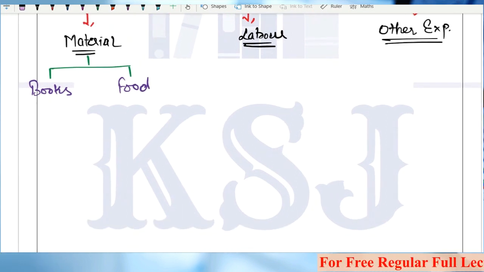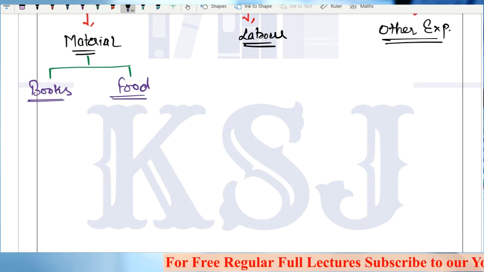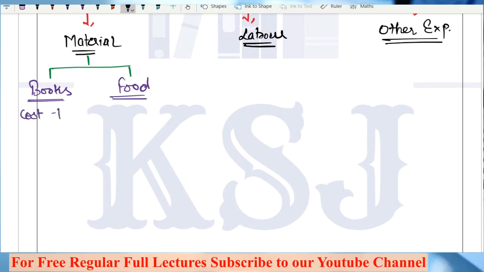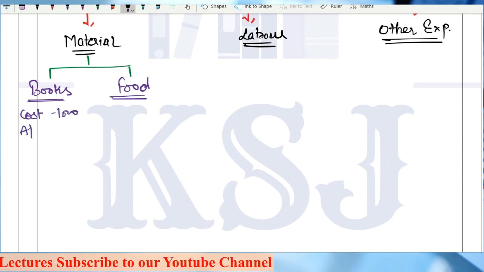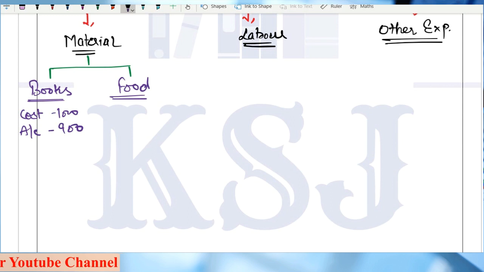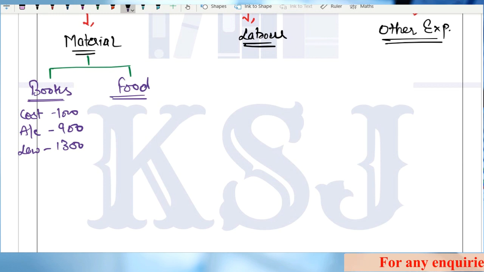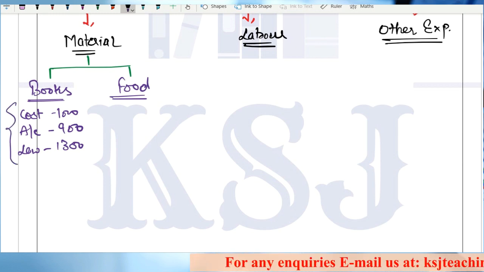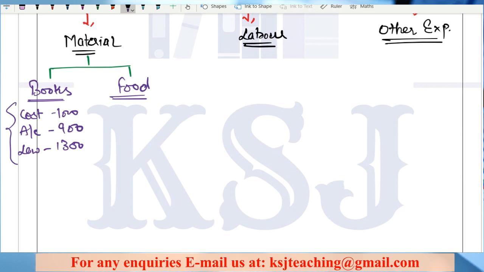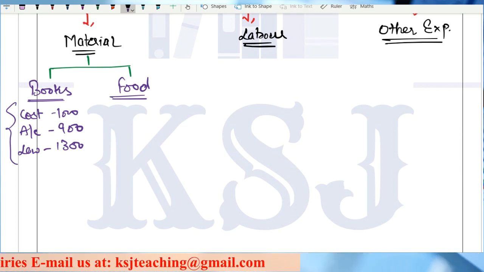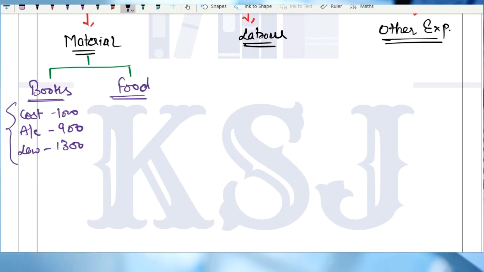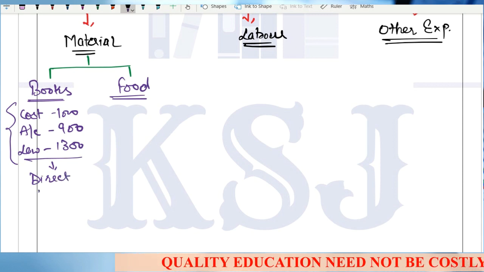Now, can you tell the price of the book subject wise? Say, what is the price for costing? Say 1000 rupees. What is the price for accounts? 900 rupees. What is the price for, say, law? 1300 rupees. So you can identify the cost of books in 1 unit of finished product, isn't it? I told you your finished product is your individual subject, whether it is cost, accounts, law, whatever subject, it is your 1 unit of finished product. Clear? So you can identify the cost. That means this is your direct cost.